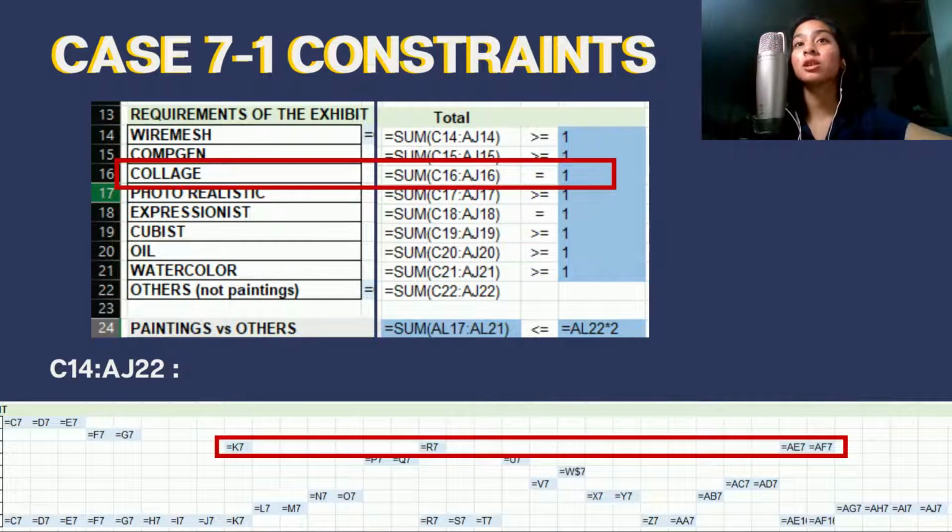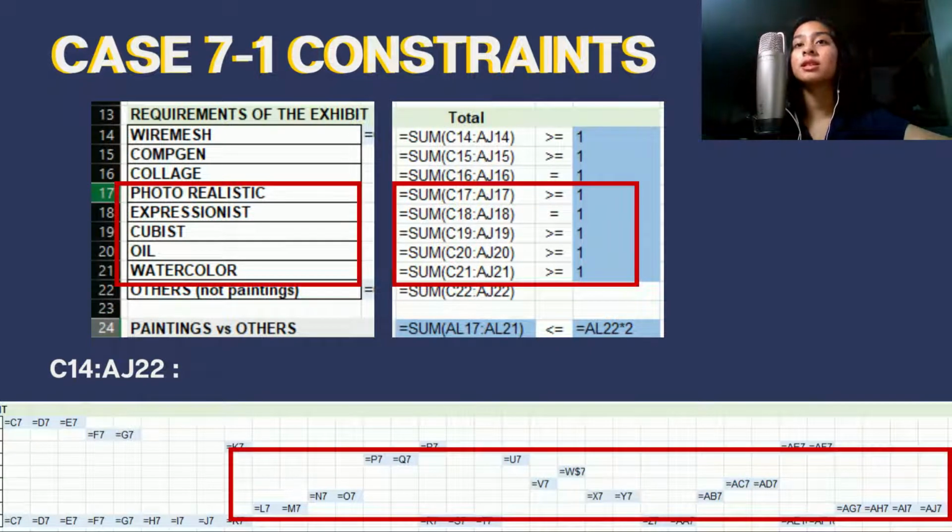Next is the collage constraint. Pieces 9, 16, 29, and 30 are collages, so we selected cells K16, R16, AE16, and AF16. Only one collage must be displayed, so we put the constraint as the sum of collage must be equal to 1.